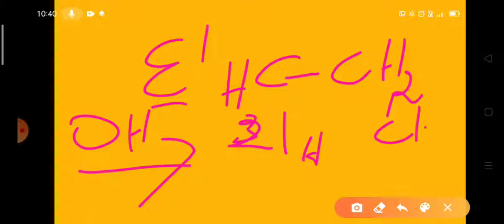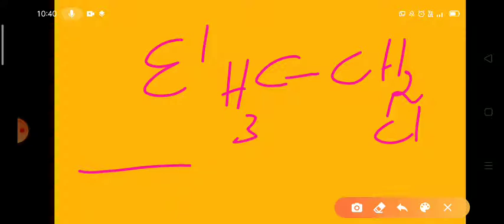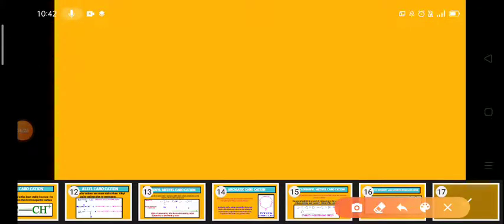The E1 reaction is very similar to the nucleophilic substitution.